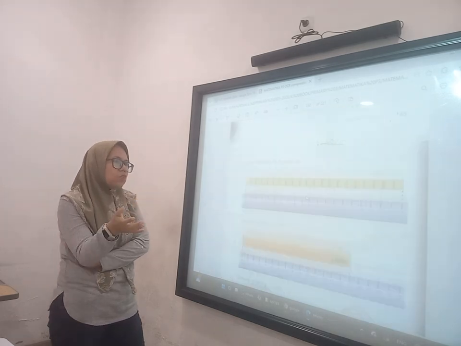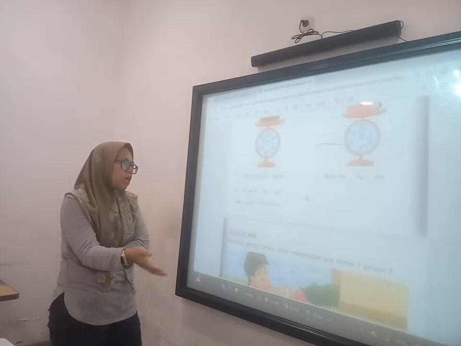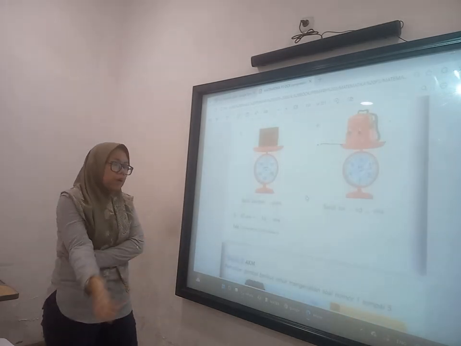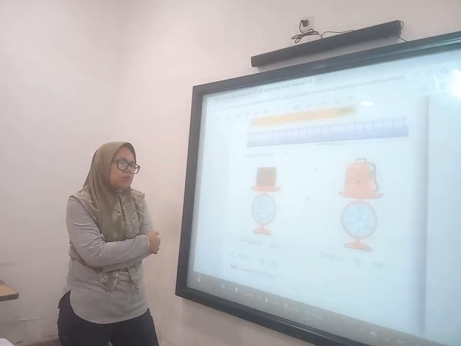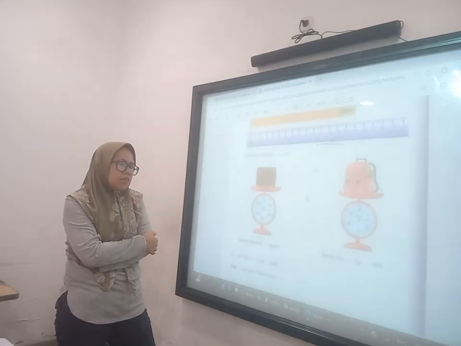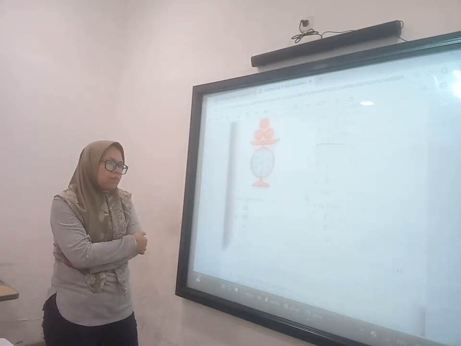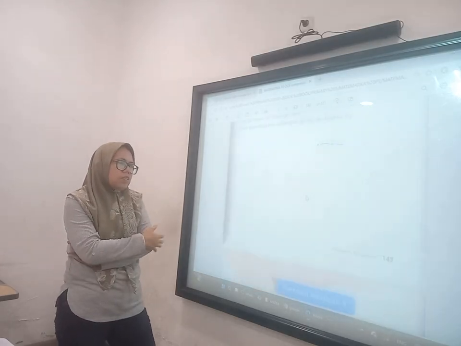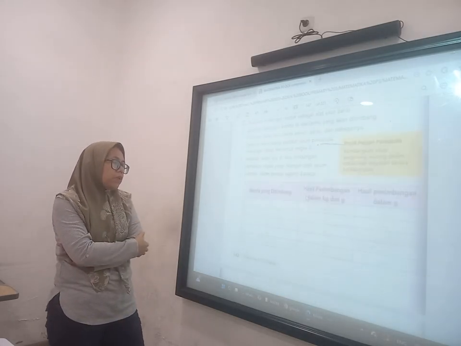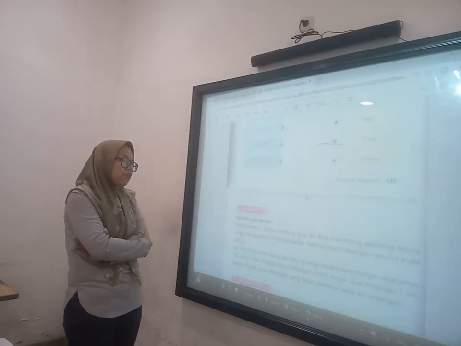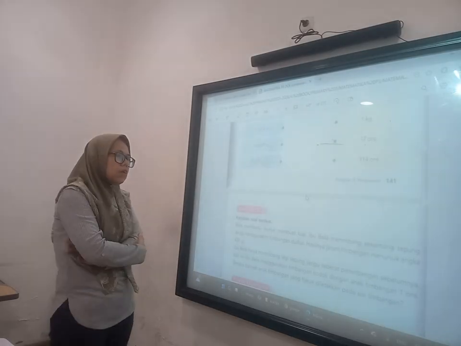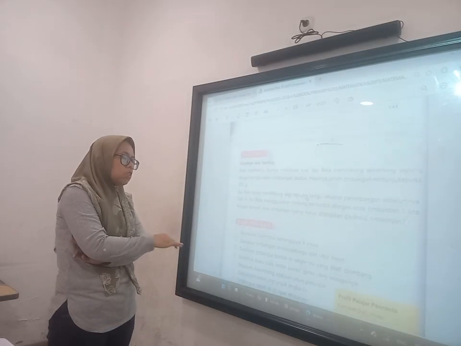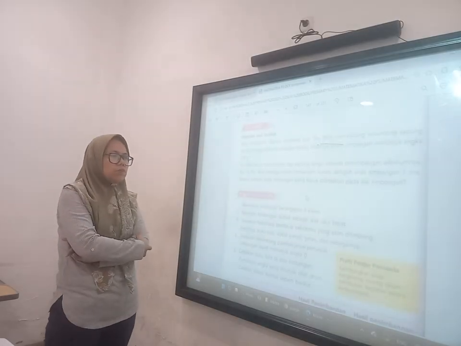Okay. So students will know that everything will fall down because of gravity. Yeah, everything must fall down because of gravity, but the times of their fall are different. Yes, it depends on the things. If it is bigger, if it is heavier, it will fall down first, and the one that is light will be slower to land.